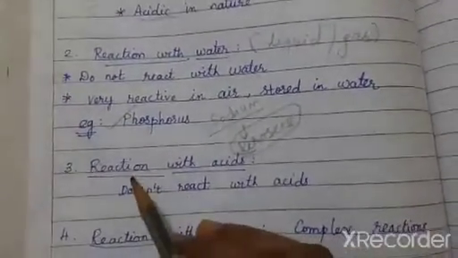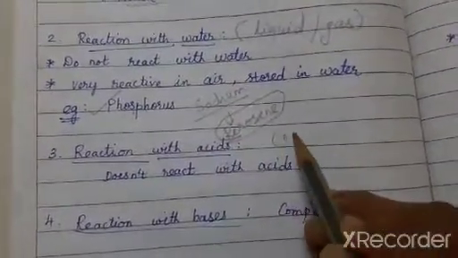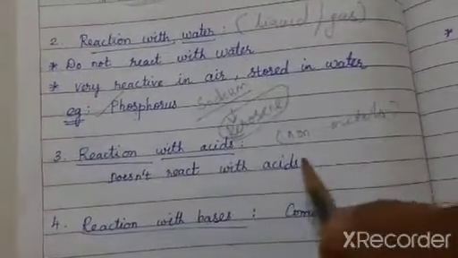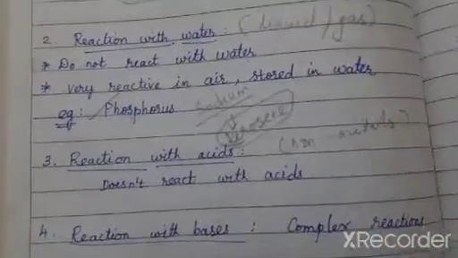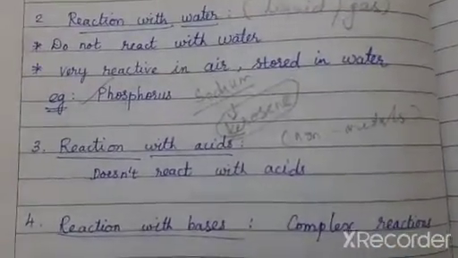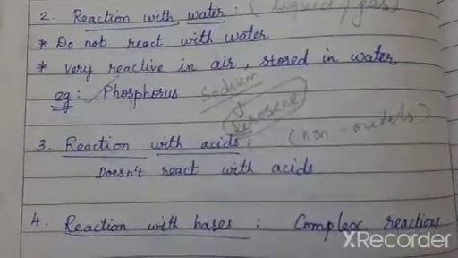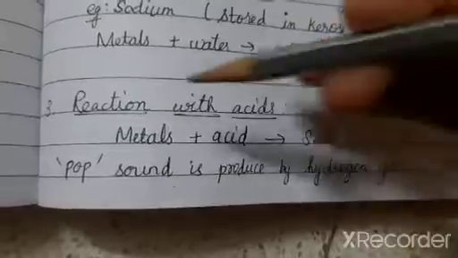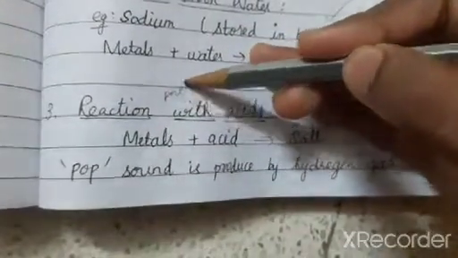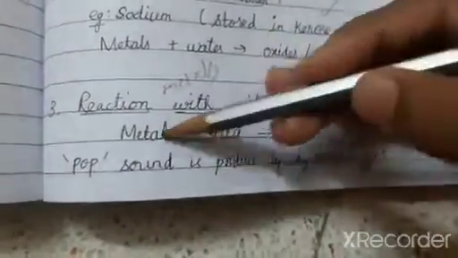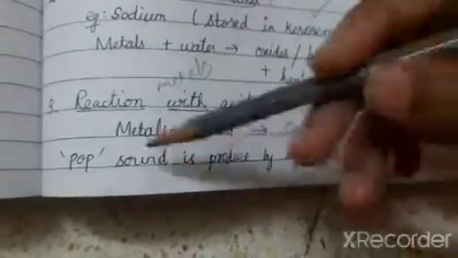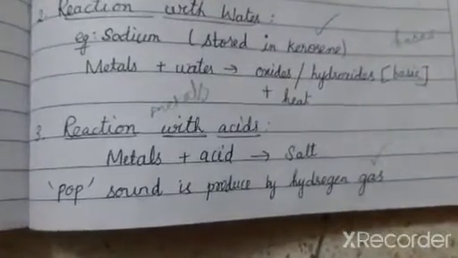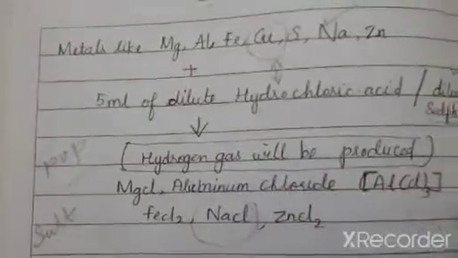And the next one is reaction with acids. The non-metals usually do not react with acids, but metals do react and form salt with a pop sound. The pop sound indicates the production of hydrogen gas. Do you remember this is the reaction of metals with acid? That is what we discussed.